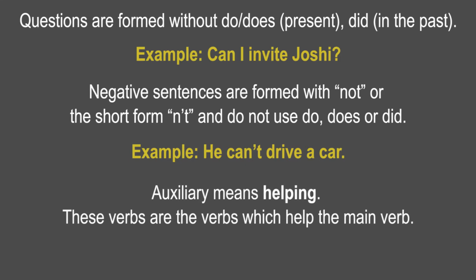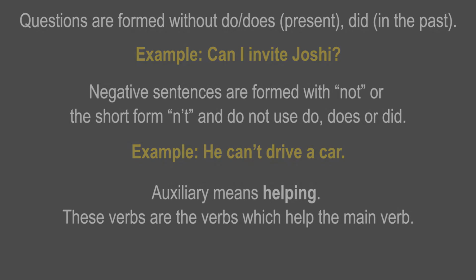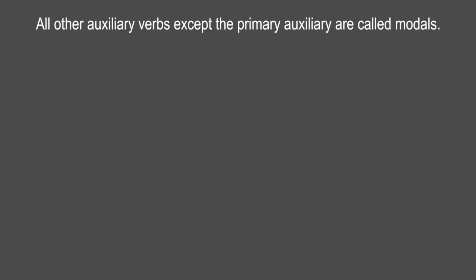Auxiliary means helping. These verbs are the verbs which help the main verb. Now let us have some more information about modal auxiliaries. All other auxiliary verbs except the primary auxiliary are called modals.